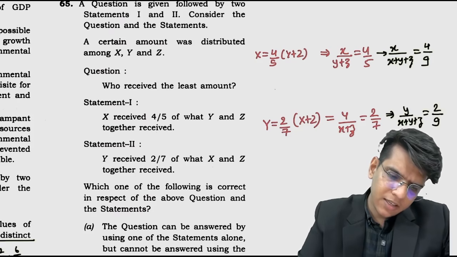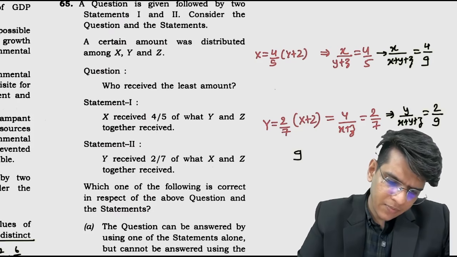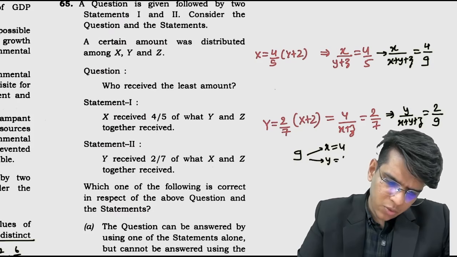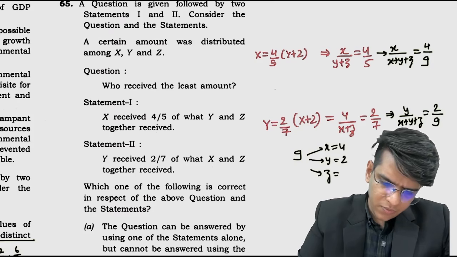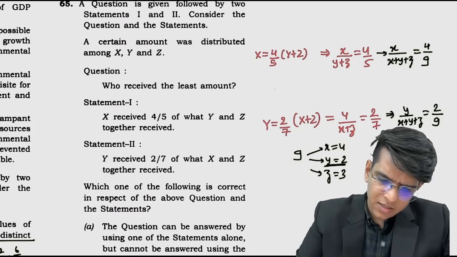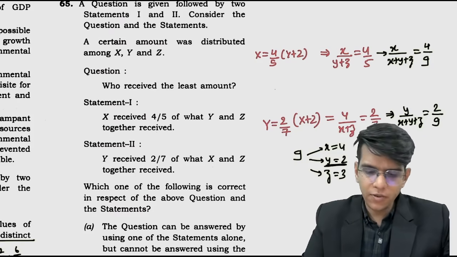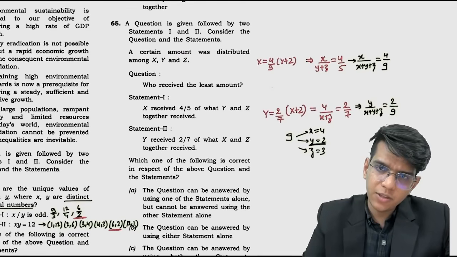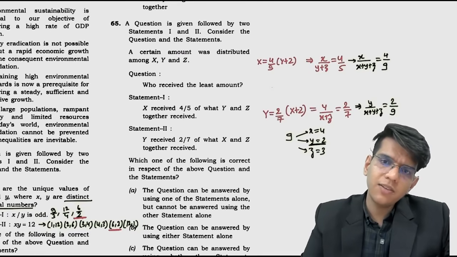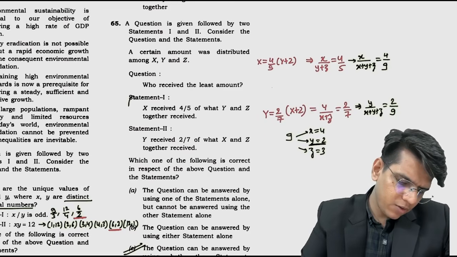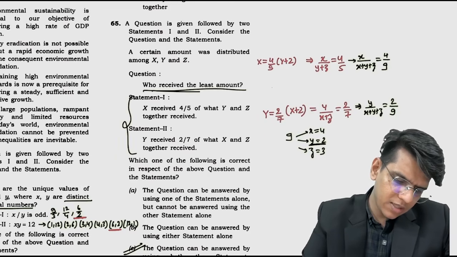If I take this ratio, total is 9, x is 4, y is 2, so z equals 3. Least is y, right? Ratios के मैं बात कर रहा हूँ, not solving the exact value. So x, y, z will be in the ratio of 4:2:3. So if we combine the information of both the statements, we can find out who gets the least amount. Who gets the least amount? Y.